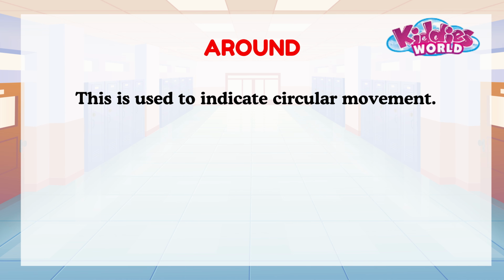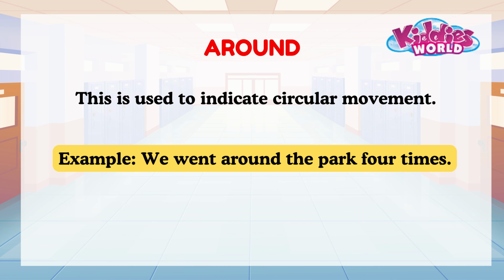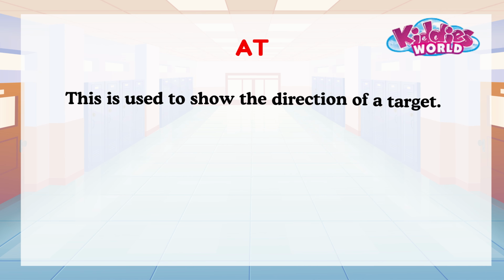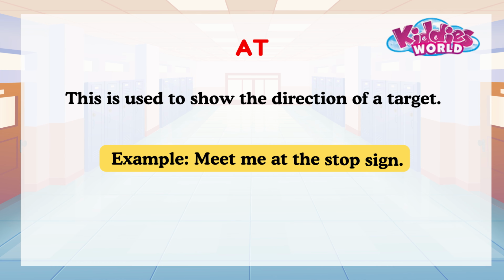Around. This is used to indicate circular movement. Example, we went around the park 4 times. At. This is used to show the direction of a target. Example, meet me at the stop sign.